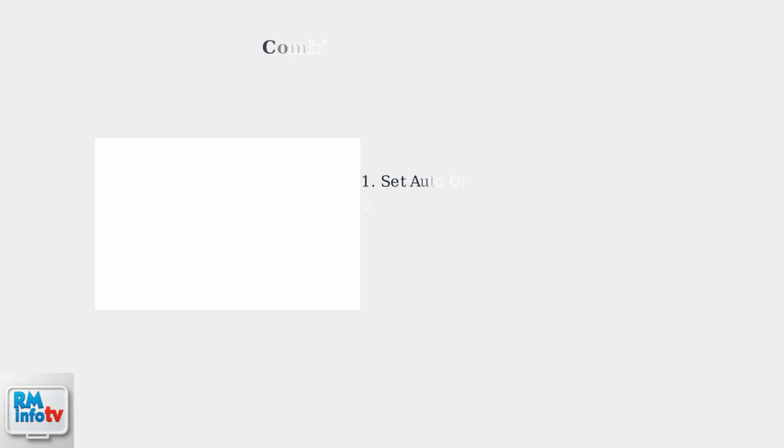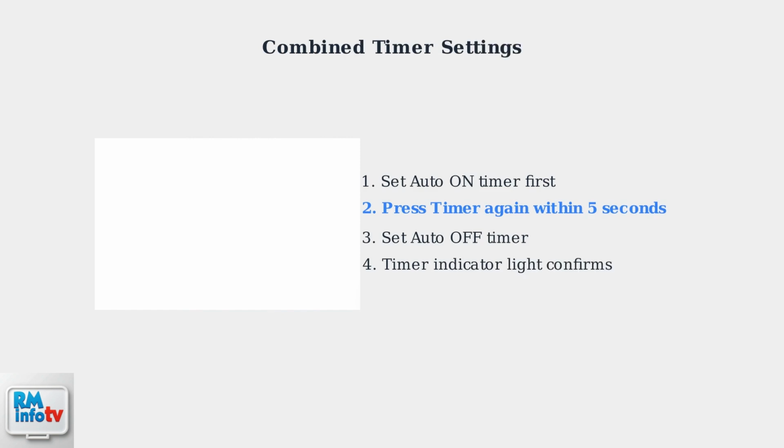Some models allow you to set both auto on and auto off timers together. After setting the auto on time, press the timer button again within 5 seconds to program the auto off time.